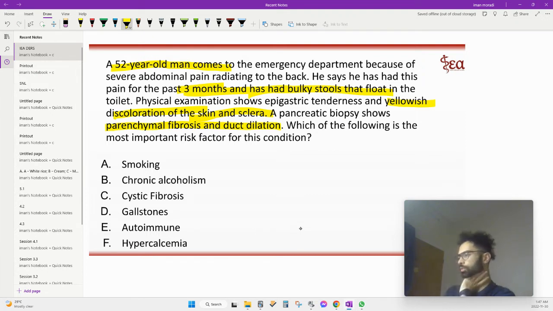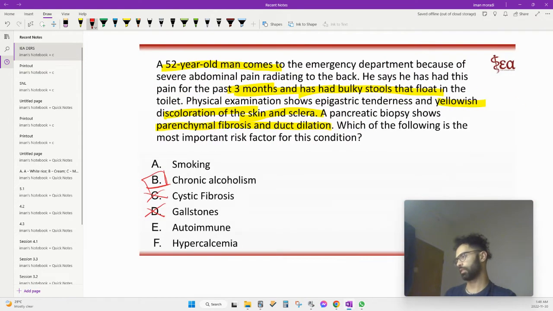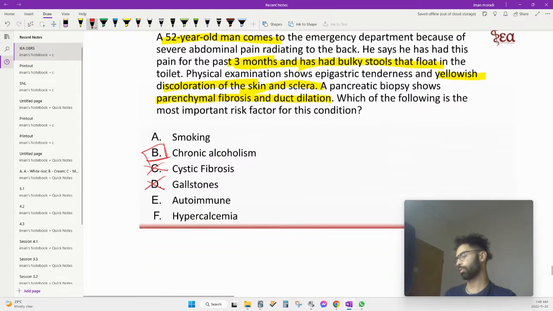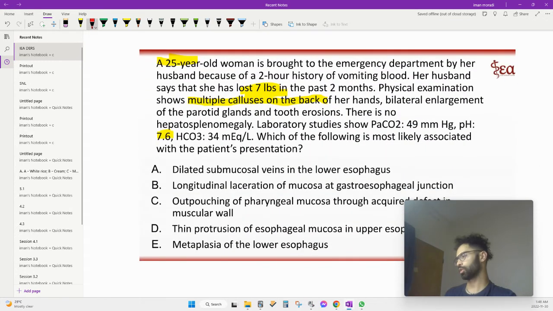That's due to chronic pancreatitis. And so which of the following is the most important risk factor for this condition? Chronic alcoholism is one. In this case, it's not cystic fibrosis, it's not gallstones. This is chronic pancreatitis. In this case, it's chronic alcoholism, and that's probably the most important, anyways. Most common, at least.